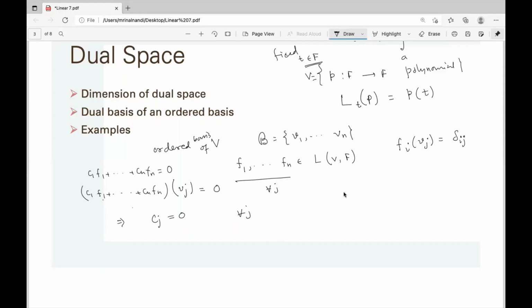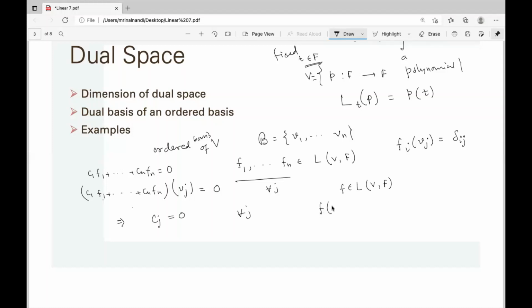So it is independent. Now, how can any linear functional be expressed in terms of f1, f2, ..., fn? Take any linear functional f. Now we know it is totally determined by the output of the basis elements.